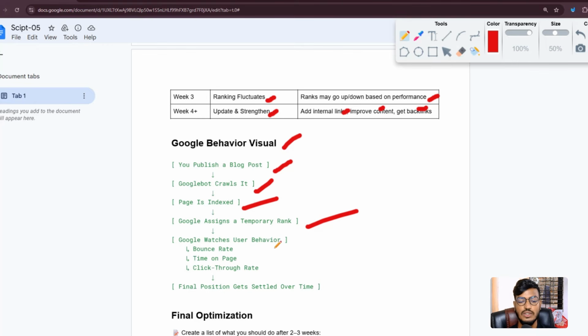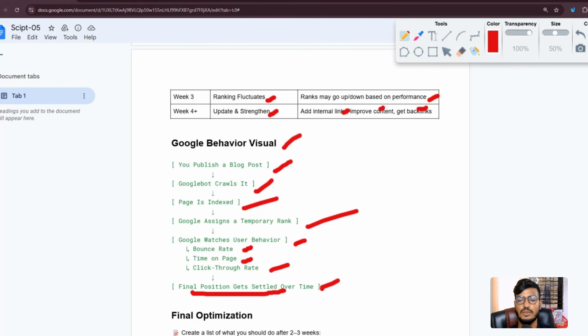Now you can see Google watches your user behavior. User behavior means bounce rate, time on page, and click through rate. Bounce rate means suppose someone enters your site and just scrolls down or leaves the page without clicking anything, then it is called bounce rate. Time on page means how much time they spend in your blog post. Click through rate means how often people who see your article click to open it. And the final position gets settled over time.